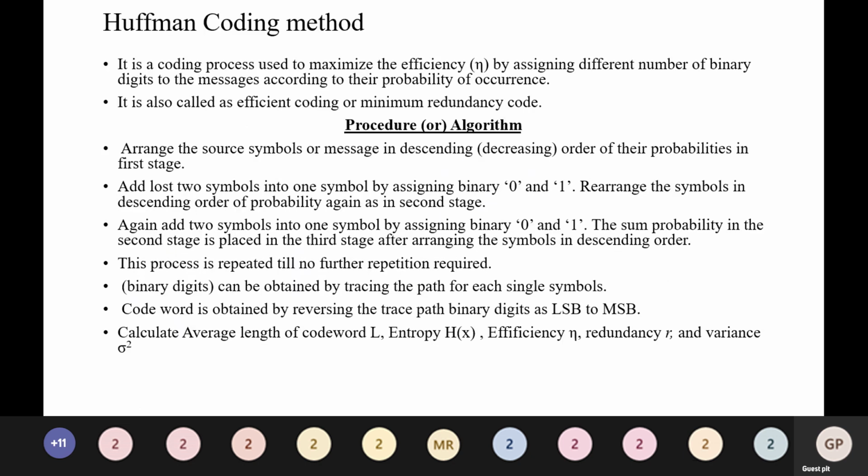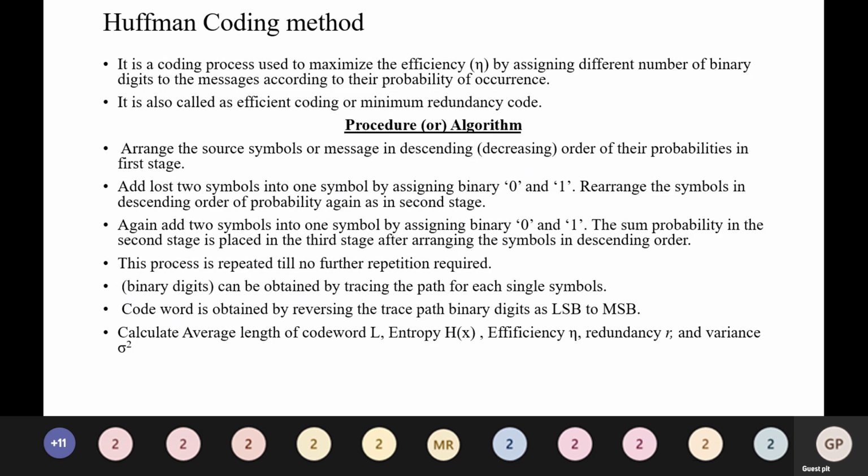So the next one is the Huffman coding method. It is a coding process used to maximize the efficiency by assigning different numbers of binary digits to the messages according to their probability of occurrence. So it is also called efficient coding or minimum redundancy code. So this is the procedure or algorithm.